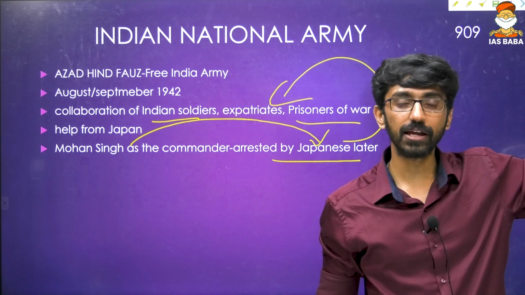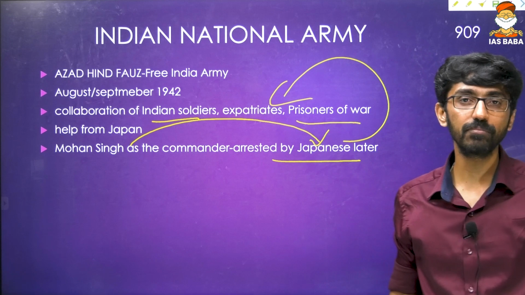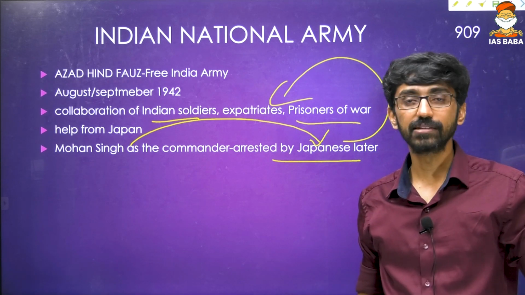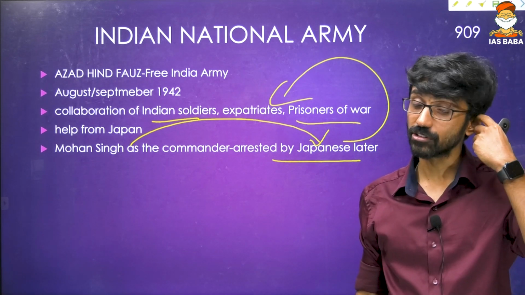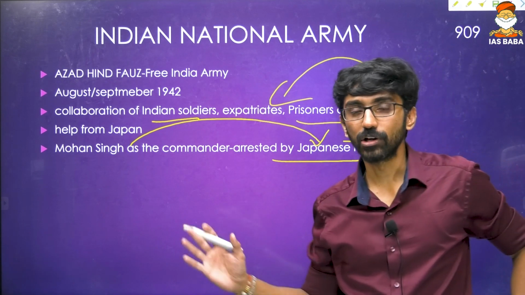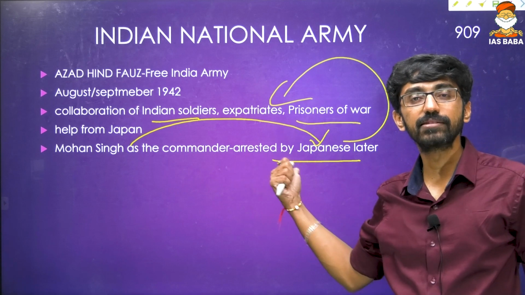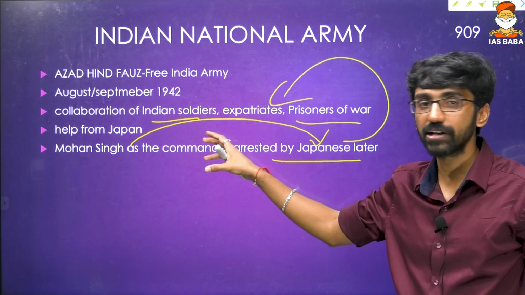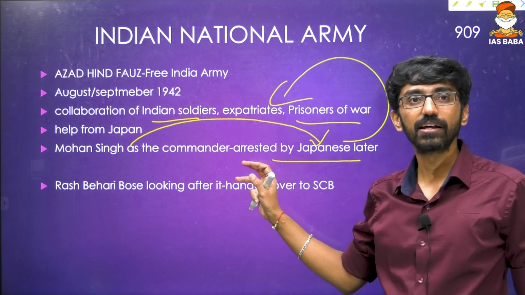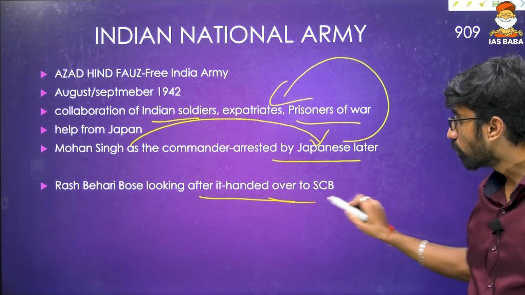Japan was also a fascist power during that point of time, and it committed a lot of atrocities in Korea as well as in China. That is the reason you must have seen in newspapers that Japan wants to forget its war past. So it was not great. Mohan Singh resisted, or was against, the Japanese treatment of Indians, and that is the reason he was arrested. Later Rash Behari Bose looked after the Indian National Army, and then handed it over to Subhas Chandra Bose.